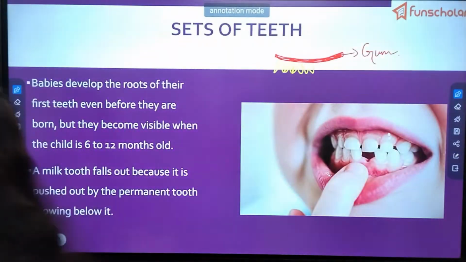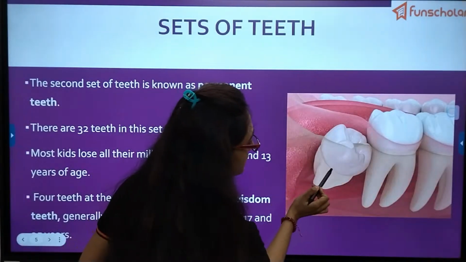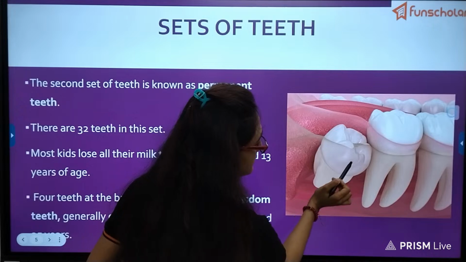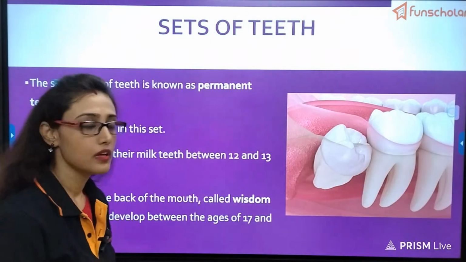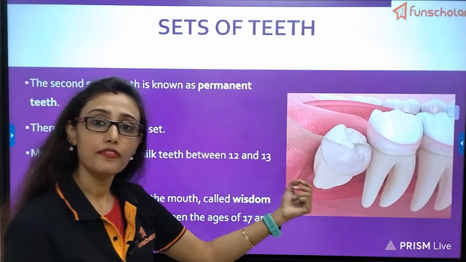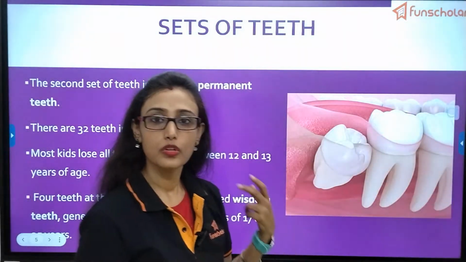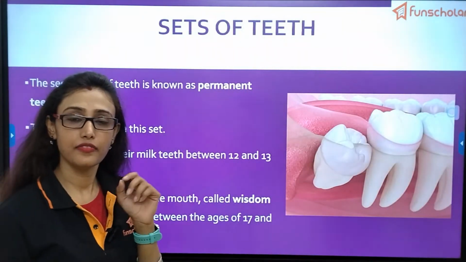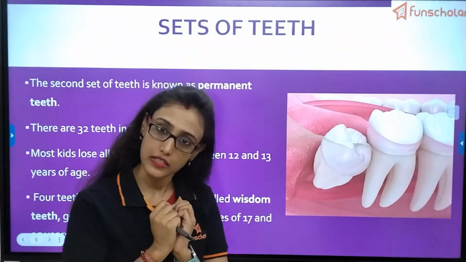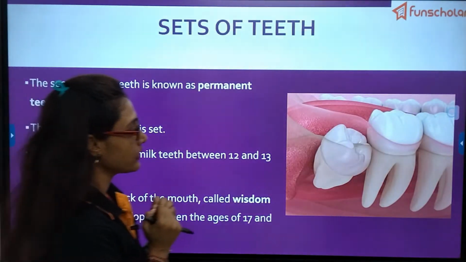As you can see in this picture, just see how the teeth are coming out. Just see how it is appearing. So this comes out later on. But the root is present and this root is formed of living cells. All the nerves are connected with the root. So that is why when you take very cold or hot things, you have a sensation in your teeth because of the presence of nerves in the root.